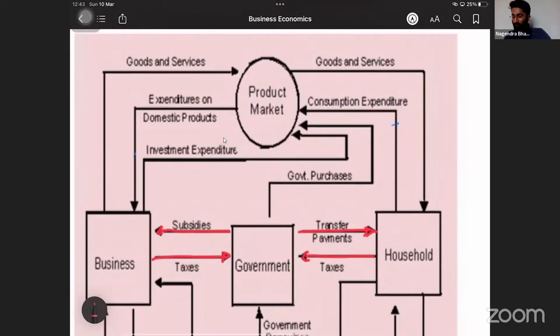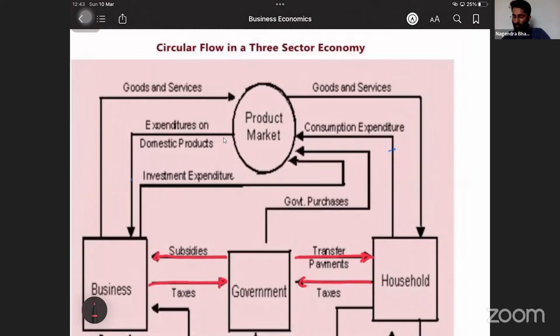Once this is done, business produces the goods and they will give it to the product market. From that market, goods and services are purchased by the household. For purchasing, what do they do? They will make the payment, in the form of their expenditure. That amount goes to the product market. From product market, it will get diverted to the business.